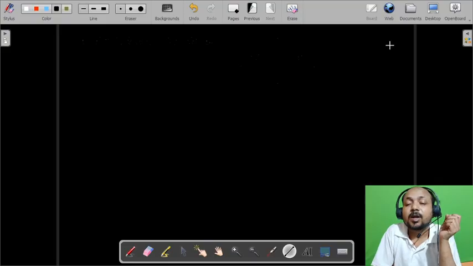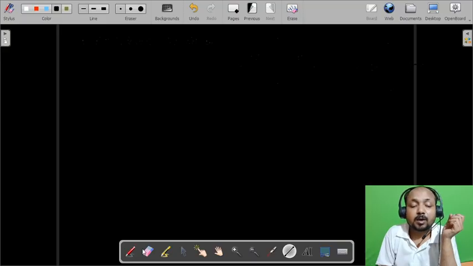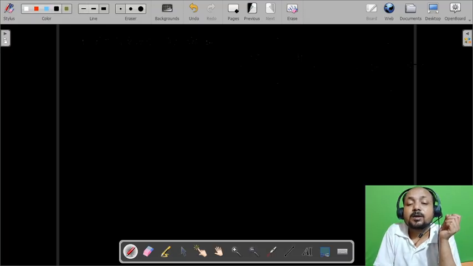Similarly, for a lateral object such as this, its image will form in this way. Always keep in mind that this distance will be equal to this distance, and this distance will be equal to this distance.